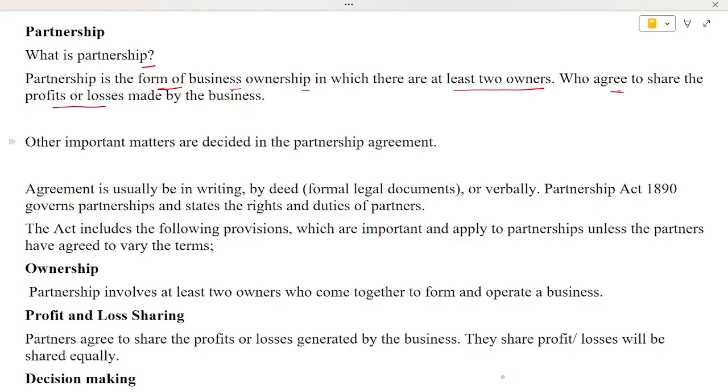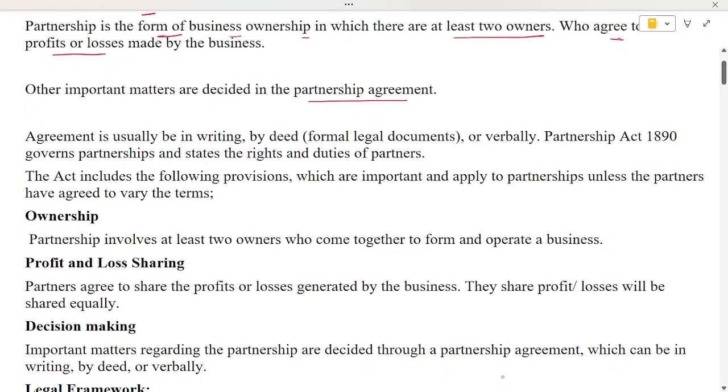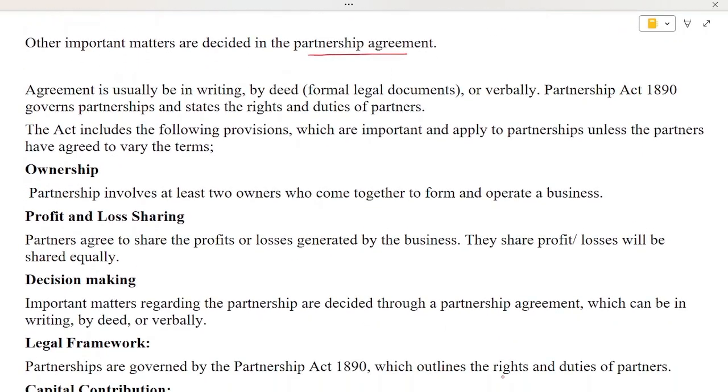Other important matters regarding partnership are decided in the partnership agreement. So what is the basic agreement? According to the Partnership Act 1890, the agreement can be in written form, as legal documents, or in verbal form. Partners can make agreements in written form, or there can be documents, or even they can do it verbally. It depends on them according to their mutual understanding.